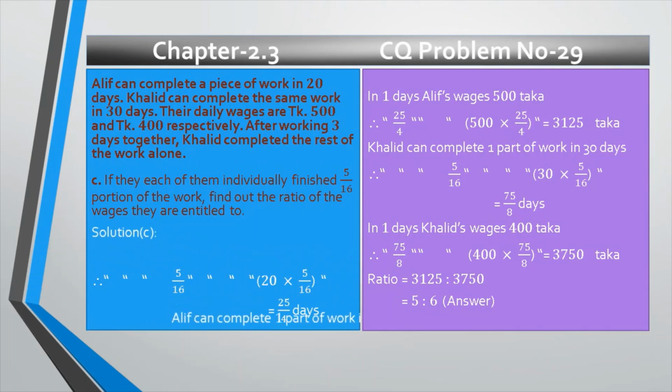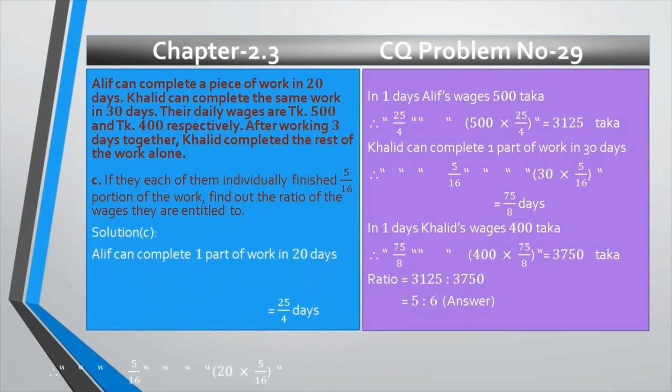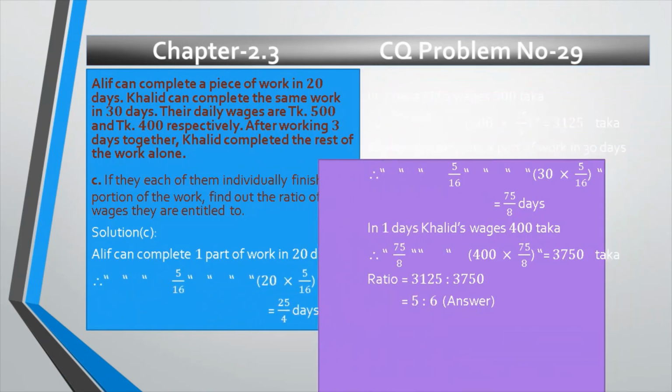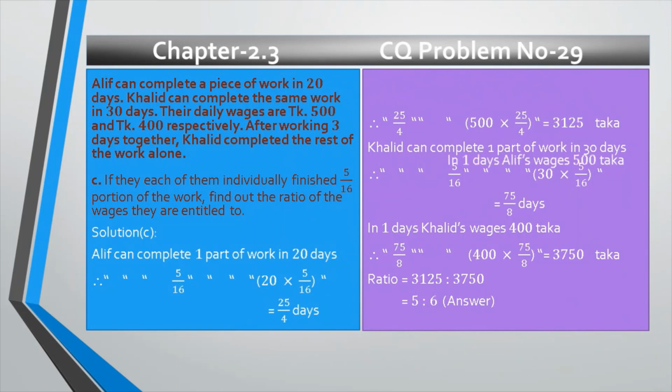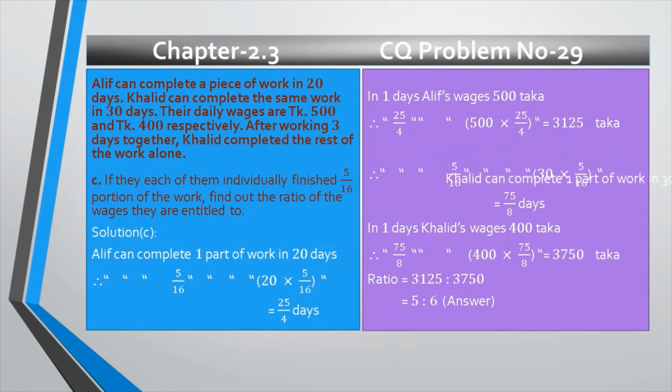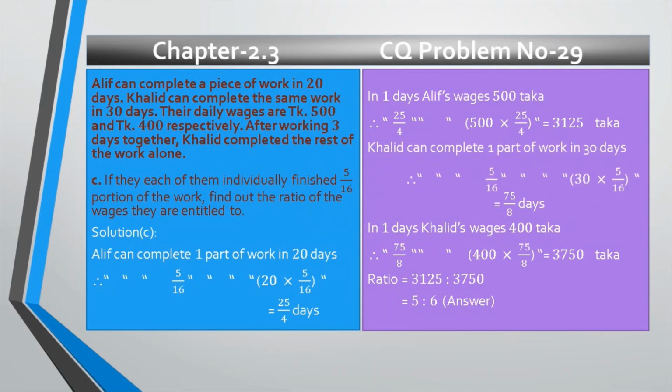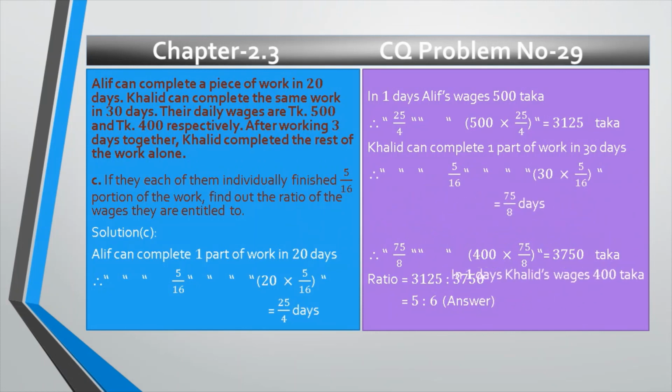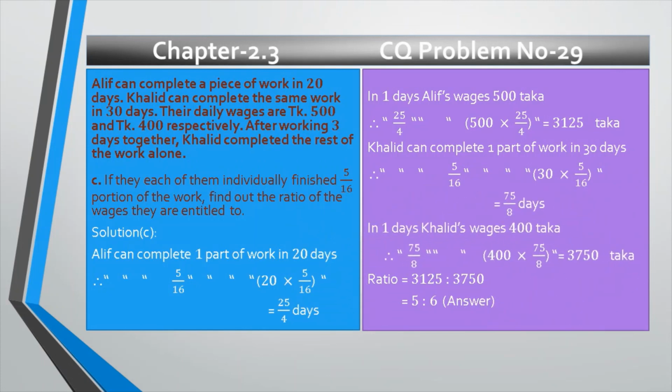Now the solution number C. Alif can complete 5 by 16 portion of work in 25 divided by 4 days, and in one day Alif's wages are 500 taka, in 25 divided by 4 days his wages are 3125 taka. Now Khalid can complete 5 by 16 portion of work in 75 by 8 days. In one day, Khalid's wages are 400 taka. Therefore, in 75 by 8 days, Khalid's wages are 3750 taka.